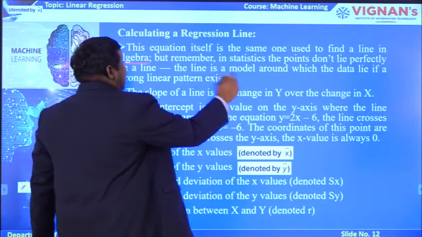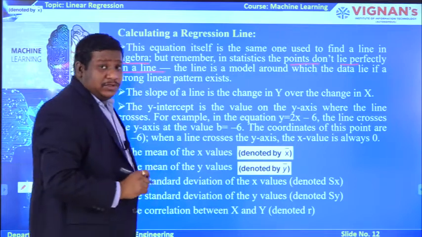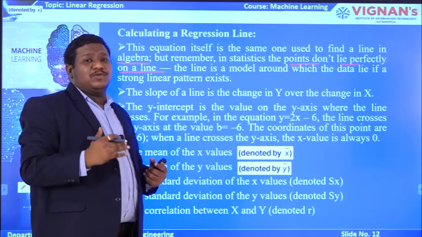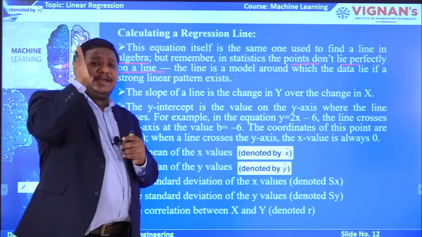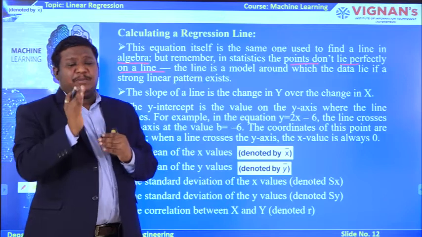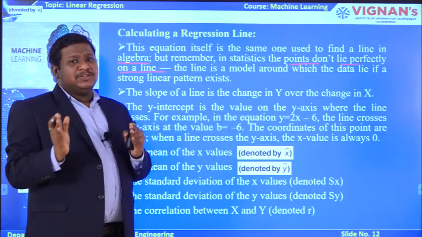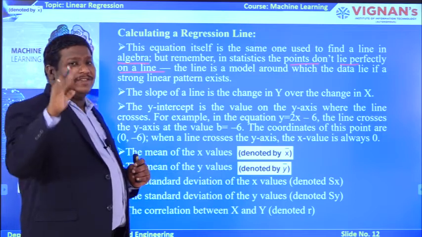But remember, in statistics, the points do not necessarily lie on a line. Not only in statistics, normally whatever data you are representing in the form of a graph may not exactly lie on the line which you are going to draw. Some points may lie above the line, some points may lie below the line also.